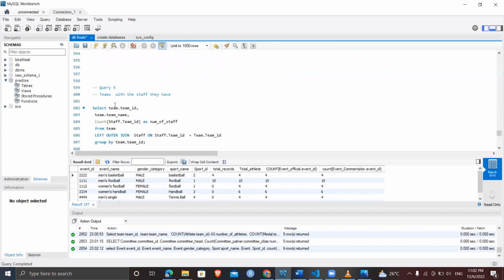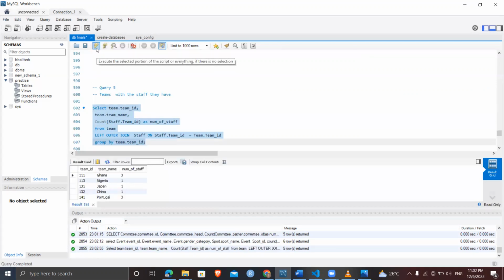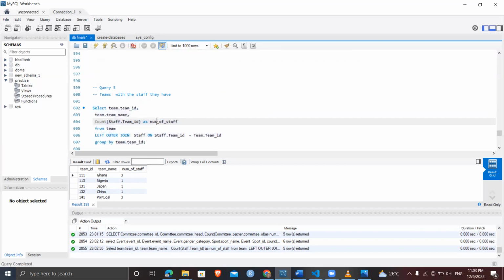For our fifth query, we're storing information about the staff that each team presented. You can see the team ID, the team, and the number of staff we had, either a doctor, a coach, a main coach, or an assistant coach. We just counted everything and placed them in the table.